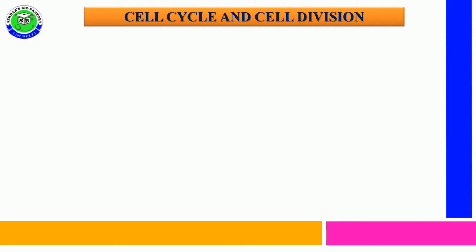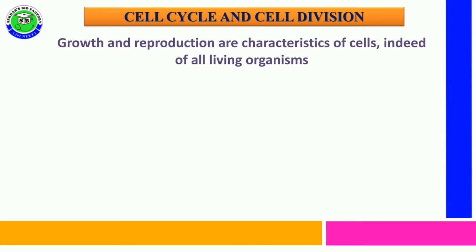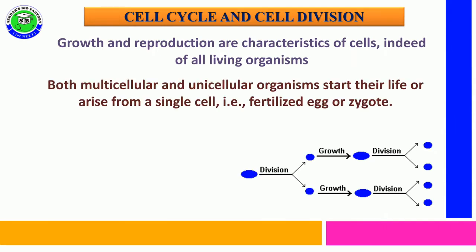In this video, I am going to explain one of the topics in cell cycle and cell division. It is cell cycle and its characters. Growth and reproduction are the two important characteristic features of every cell, and they are needed for all living organisms.